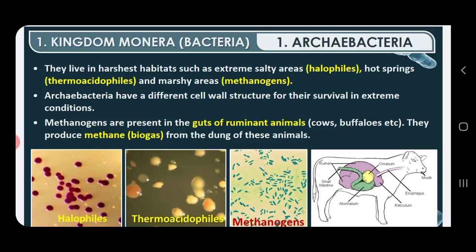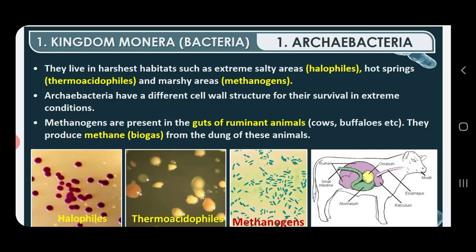Then again, as I already told, archaebacteria are of three different types. The first one is methanogens, then halophils and thermoacidophils. In the diagram on the slide you may be seeing, they have given the pictures of halophils, then thermoacidophils, then methanogens. First we will see regarding the methanogens.